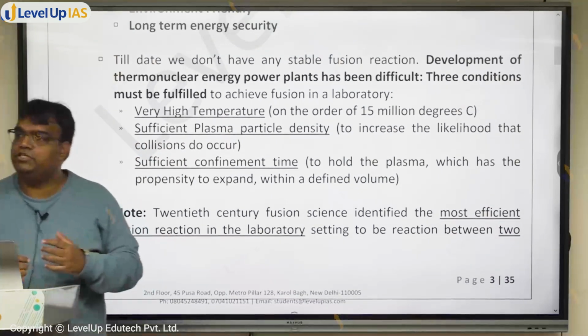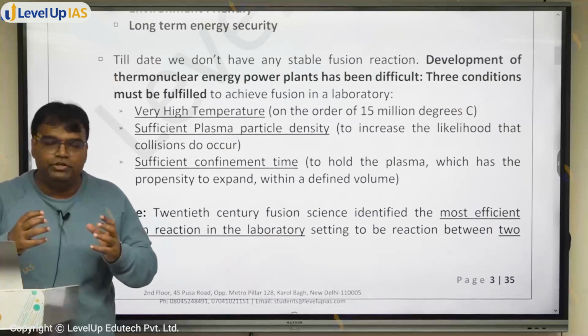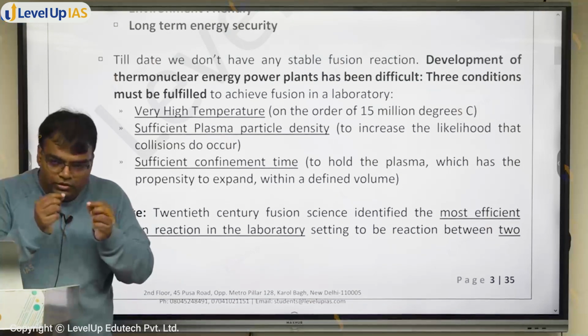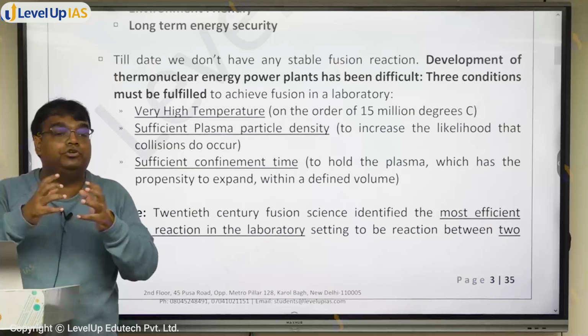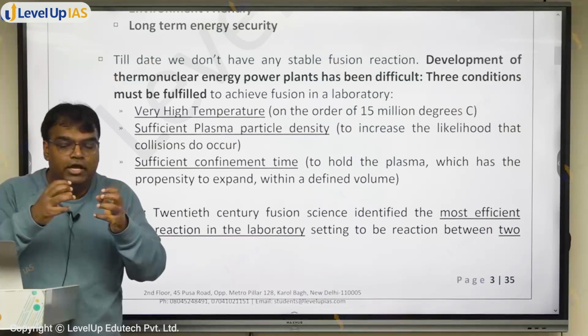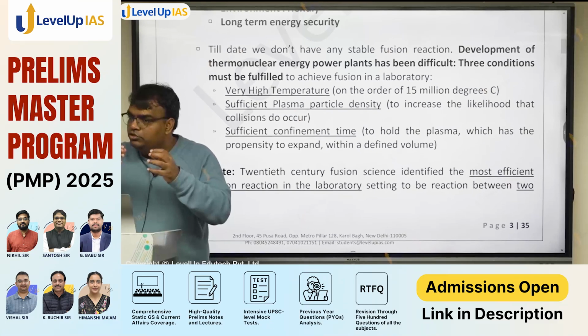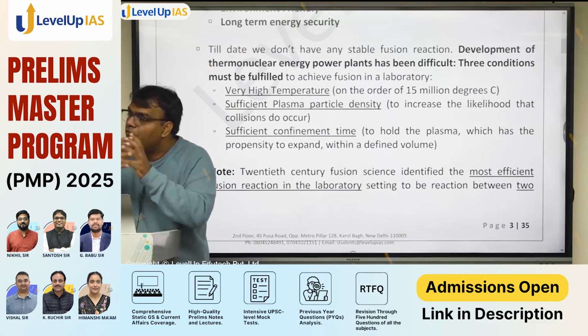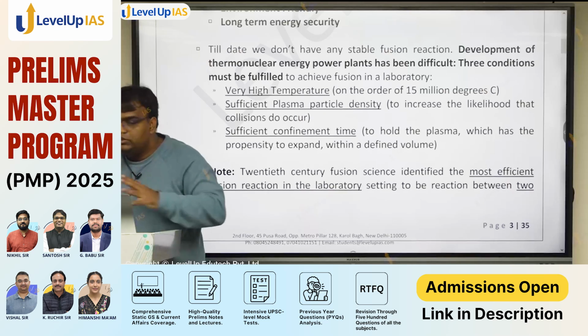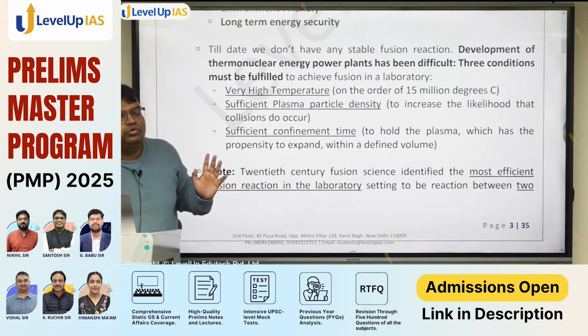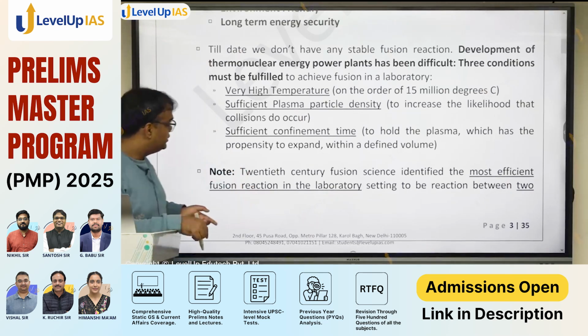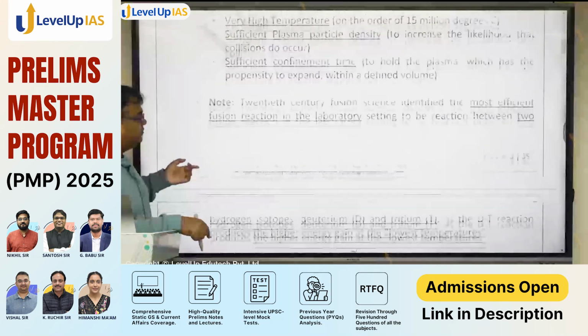Now, what is the sufficient confinement time? देखो, when we try to achieve this in lab, we at very small scale we achieve temperature of 15-20 million degree Celsius. At that time, things start exploding. So there should be sufficient confinement time before everything explodes and all. We can see fusion occurring. So these three conditions are required for fusion to occur, and achieving these three conditions are very difficult.